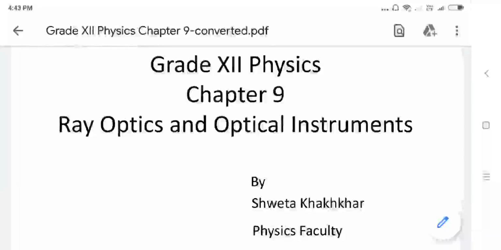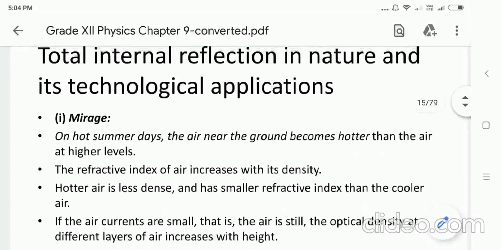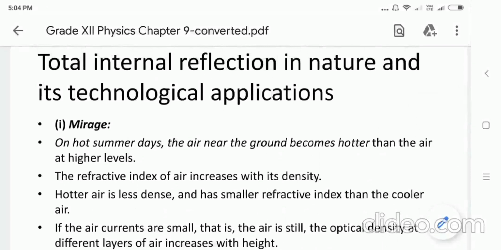Hello students, let us start our new session of chapter number 9, Ray Optics and Optical Instruments. Here, let us go through the new topic. Total internal reflection is available in the nature around us.